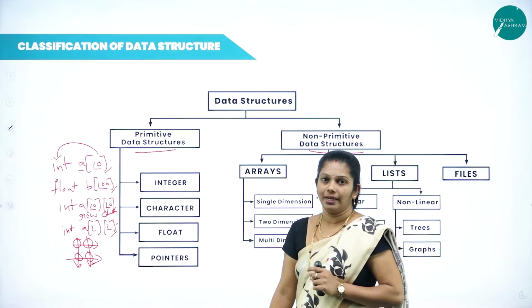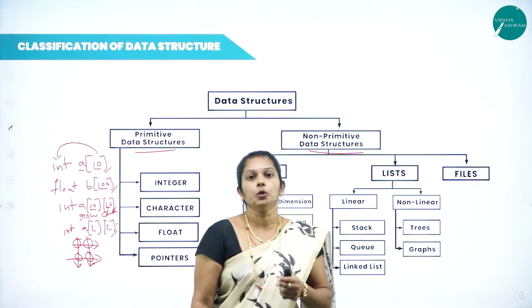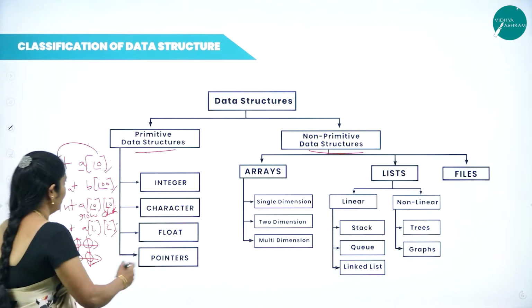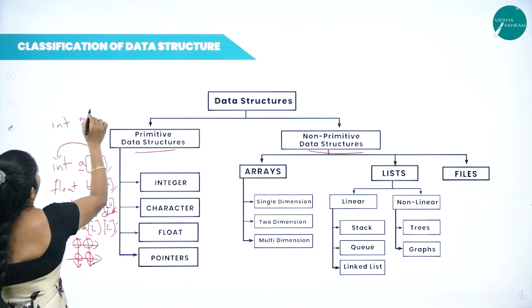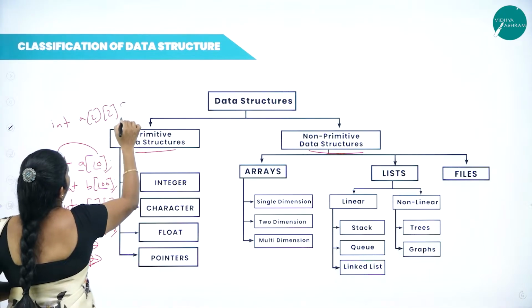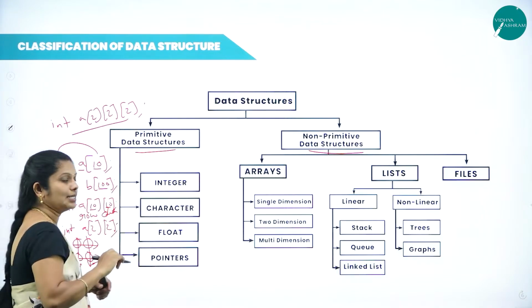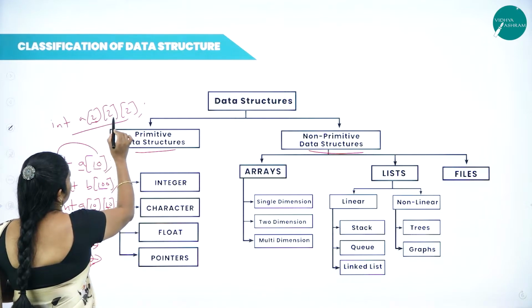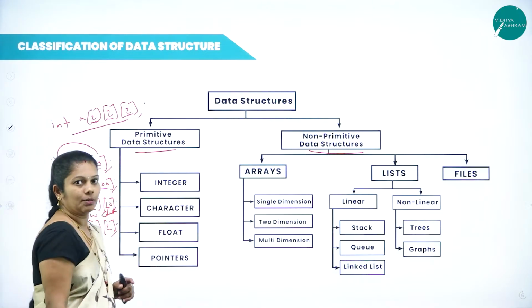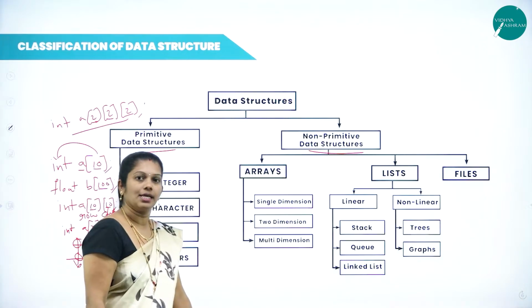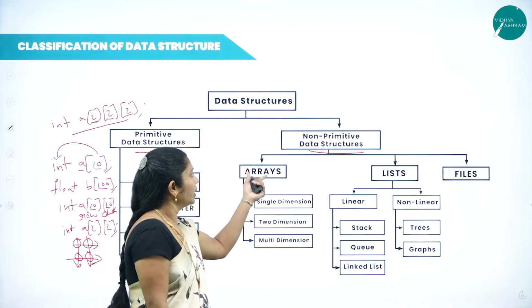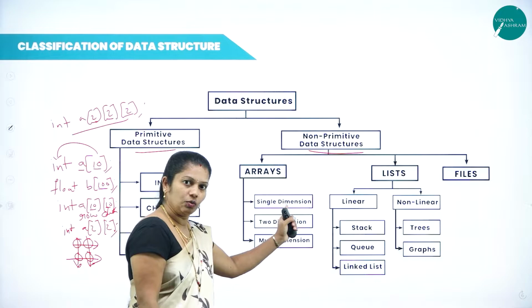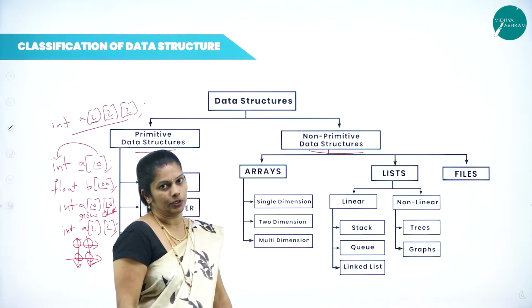In the multi-dimensional array, if you have more than two subscripts, then it can be called a multi-dimensional array. For example, consider int a of 2 is to 2 is to 2. Here it contains more than 2 subscripts. This is the first subscript, this is the second subscript. If you have more than 2 subscripts, then it can be called a multi-dimensional array. Whereas array is a collection of homogeneous elements: one dimensional has only one subscript, then two subscripts, then more than 2 subscripts.